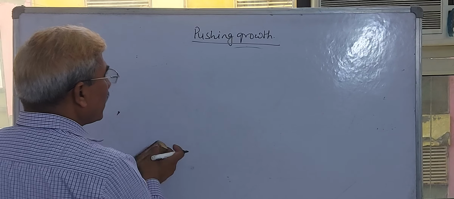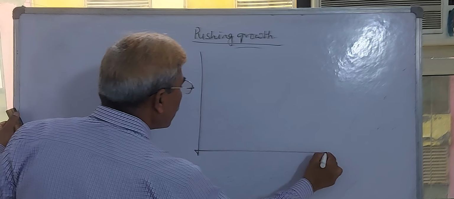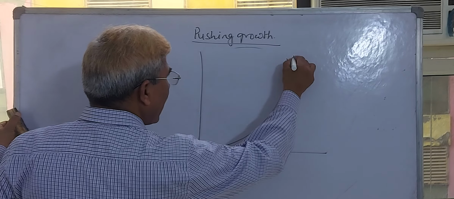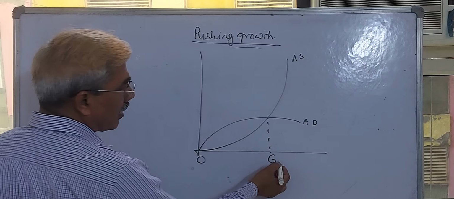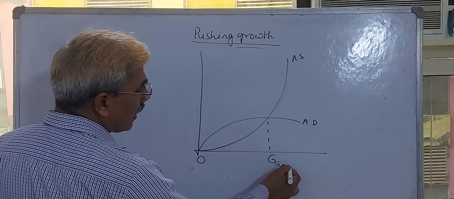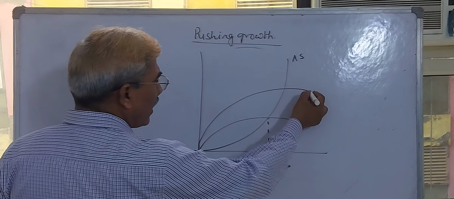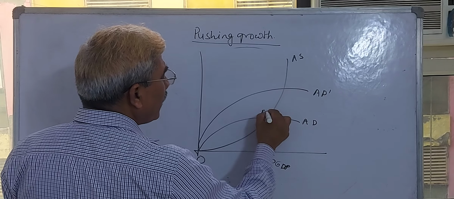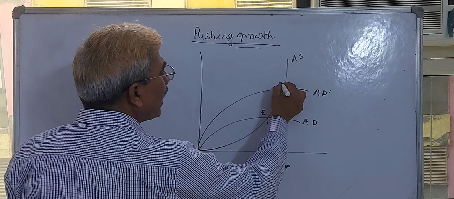Suppose you would like to increase this growth rate of GDP, what can you do? It can be increased by aggregate demand if you increase your aggregate demand by any factor.